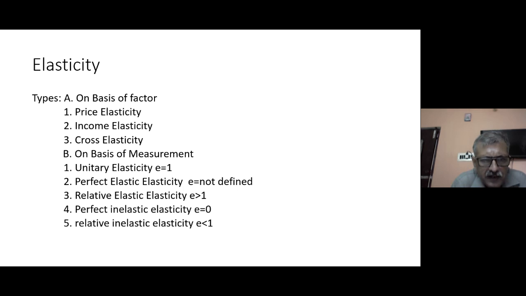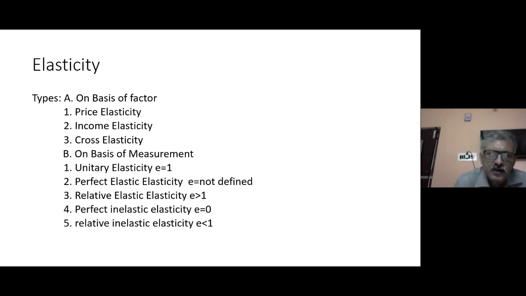What is perfect inelastic elasticity? Perfect inelastic elasticity means there is no change in demand irrespective of the change happening in the price. So the situation where you find absolutely no change, price has increased or decreased, but there is no change in demand, then it is perfect inelasticity. What is relative inelastic elasticity? Change is happening, but not the way it should happen. So inelastic means the rate of change in demand is less than the rate of change in price.